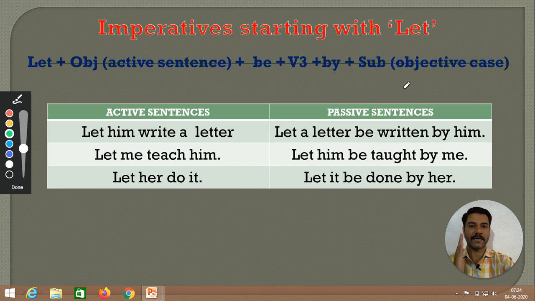Him को हम he में convert नहीं करेंगे. बस ये एक स्टार पॉइंट अपने माइंड में सेट करना है इस टाइप के सेंटेंसेस के लिए and you will get the answer, and it is very much easy. The practice makes man perfect. If you will practice some 10 to 15 questions of such type, you will get the permanent solution. Let me teach him. Let him be taught by me.